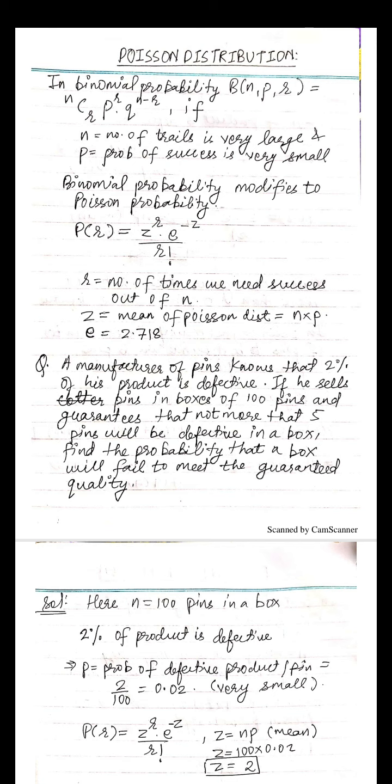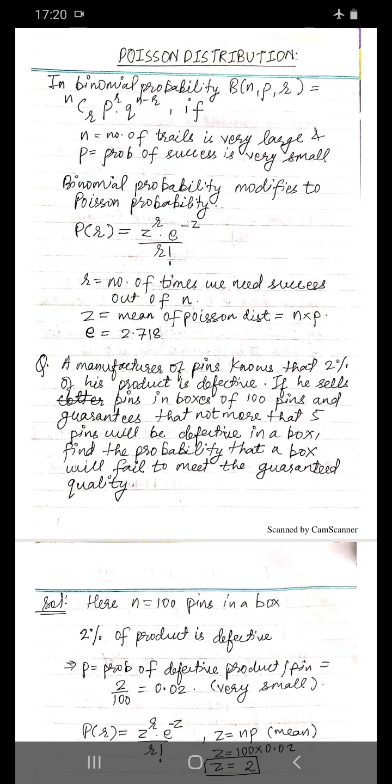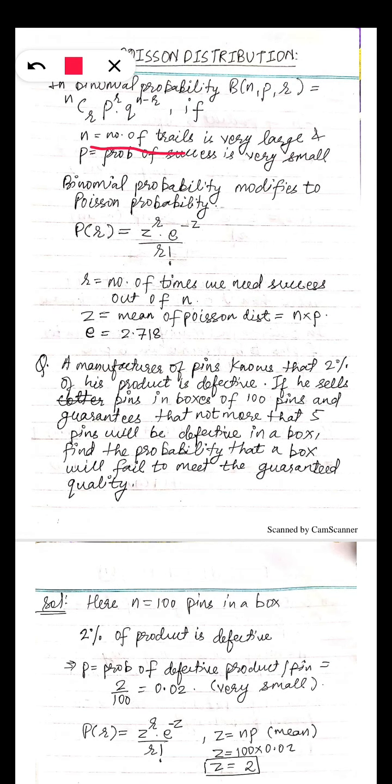So the Poisson distribution is again an extension, or it is derived from binomial probability distribution. In binomial probability distribution, if this n, the number of trials, becomes very large, say infinity, and this p, the probability of getting success, becomes very small.